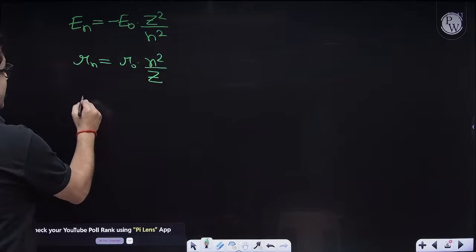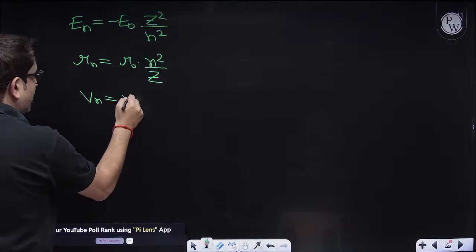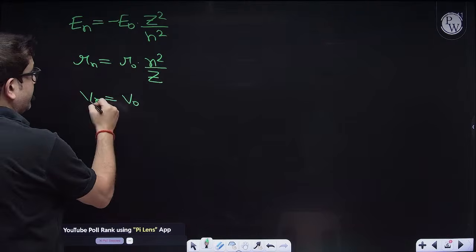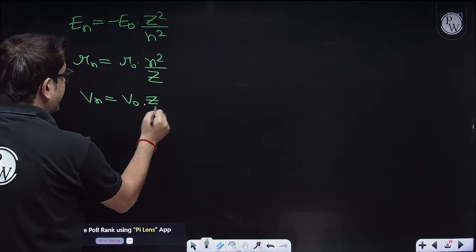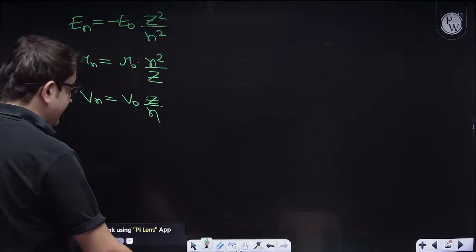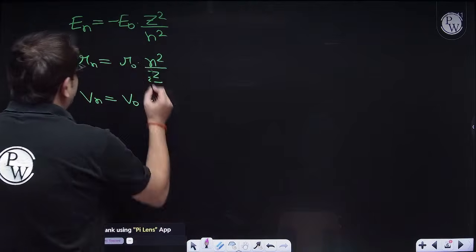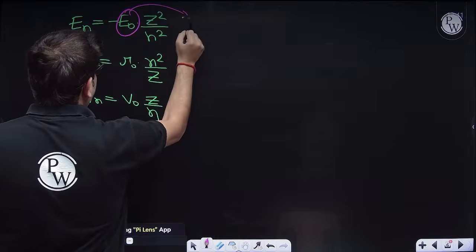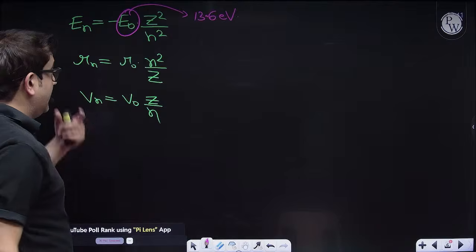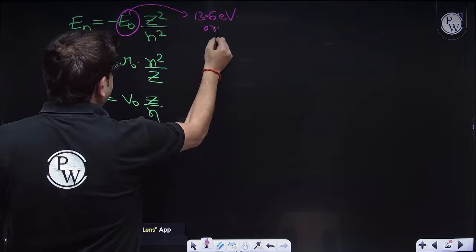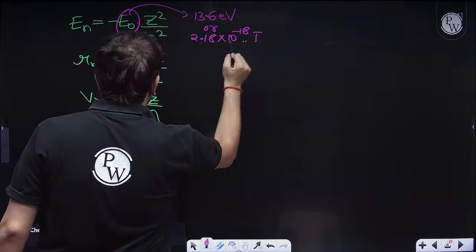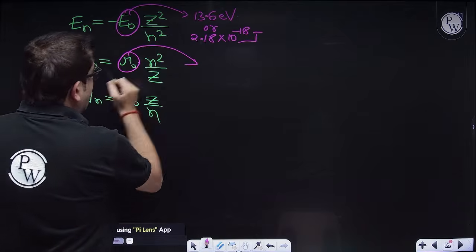Now, velocity of electron in nth orbit, although velocity is not asked, but still I'm giving you everything. Velocity of nth orbit is equal to v naught into z upon n. Now, after proportionality, the next thing that you should keep in your mind is the value of these constants. The value of constant E naught is 13.6 electron volt, and in terms of joule it is equal to 2.18 into 10 raised to the power minus 18 joule.